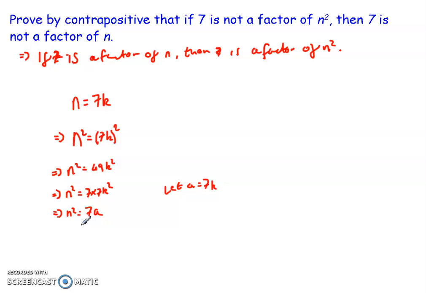So what I've done is taken the contrapositive statement and proven that that contrapositive is true. And because the contrapositive statement is true, the original is also true.